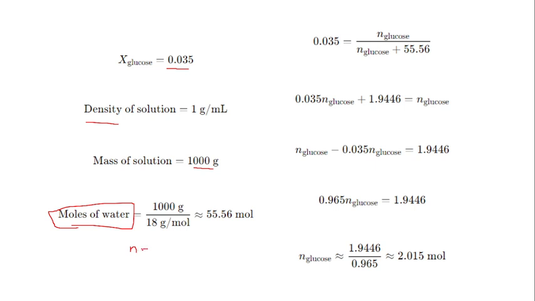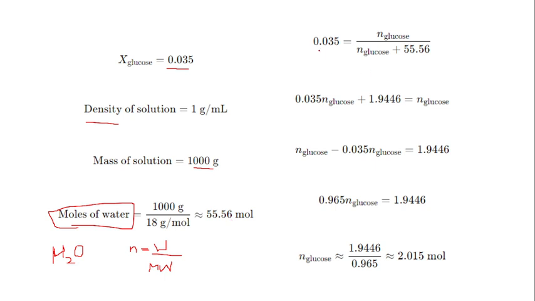n, small n, is a mole. Number of moles is equal to weight by molecular weight. So here the weight is 1000 gram, and the molecular weight of H2O. That is the molecular formula of water. H2O, right? H is 1, O is 16, 2 H are there, so 18 grams. So 18 gram per mole is the molecular weight of water. So if you divide 1000 by 18, the answer is 55.56 moles of water.